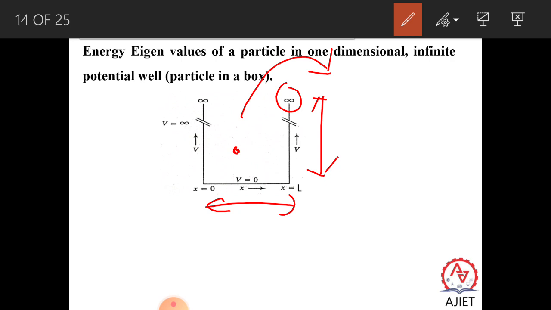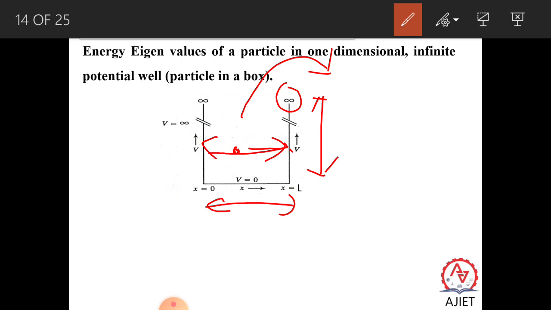So what kind of particle are we considering here? We are considering a particle such that when it goes to and fro and hits the wall of the well, the velocity of the particle does not decrease, or the energy of the particle will not decrease. Again it returns back, hits this wall, and again the energy won't decrease.